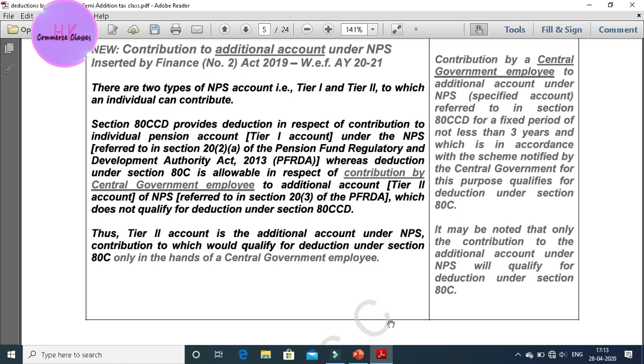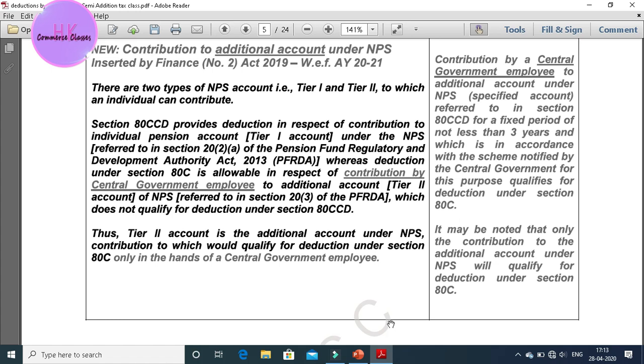See, there are basically now two types of NPS account recorded for the national pension scheme, that are tier 1 and tier 2 categories. Tier 1 is for normal people, that is individuals, but the tier 2 account is only for the CG employee, that is central government employee.